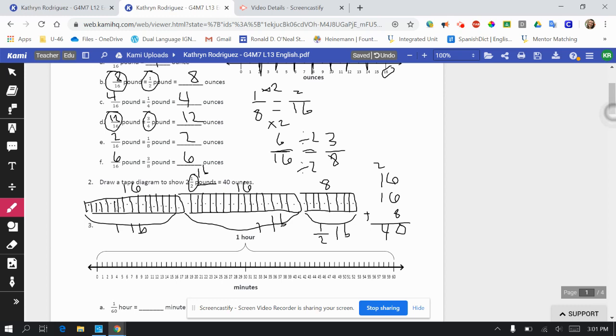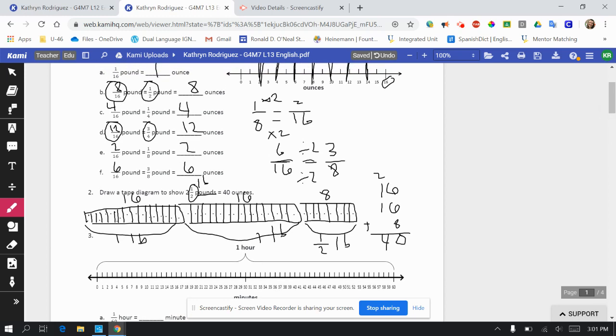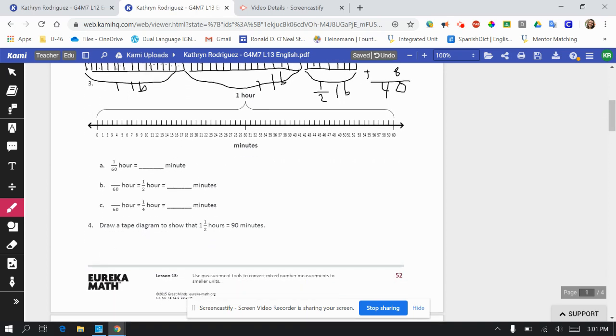Woohoo! All right, I'm really glad for number 3. We don't have to draw that tape diagram. Yeah. Oh, looks like we do coming up in number 4. Oh dear. Well, hey, let's do one thing at a time here, right? Like I said in class, una cosa a la vez.